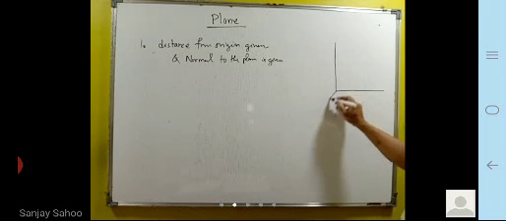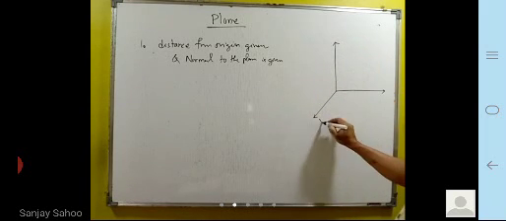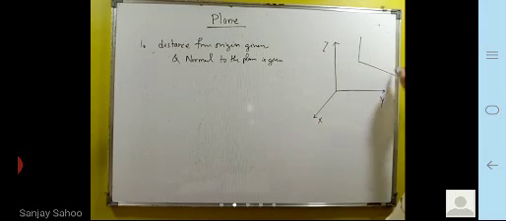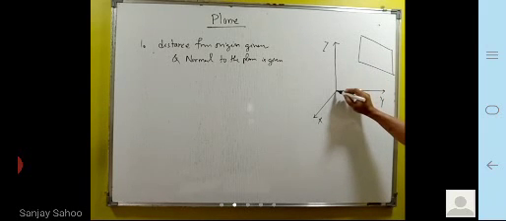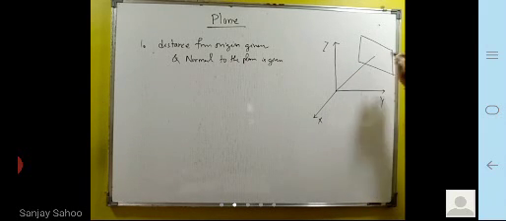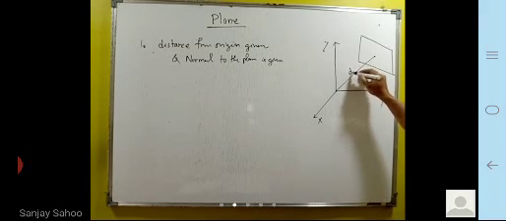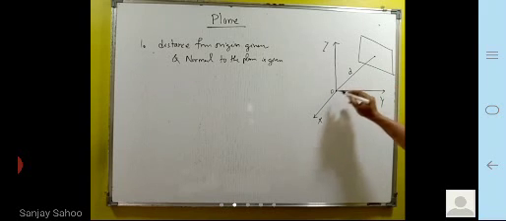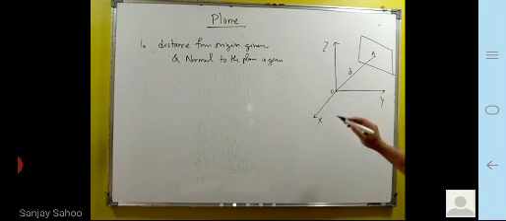Here this is your rectangular coordinate system: X-axis, Y-axis, Z-axis. If there is a plane here, and the perpendicular distance from the origin, this D, is given. Suppose this is O and this is point A. This perpendicular distance D is given.